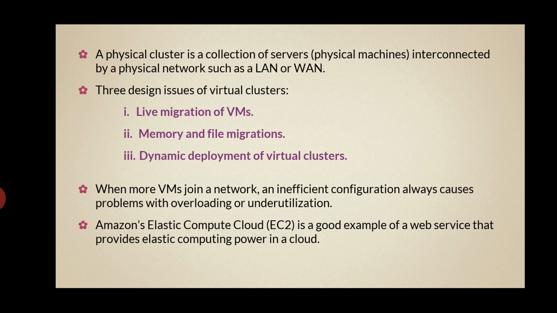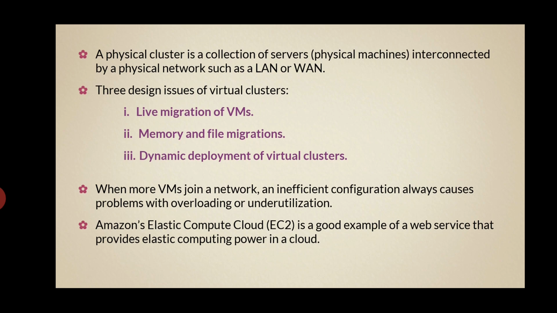When more virtual machines join a network, an inefficient configuration always causes problems with overloading or underutilization. Take Amazon's Elastic Compute Cloud, EC2, as an example.